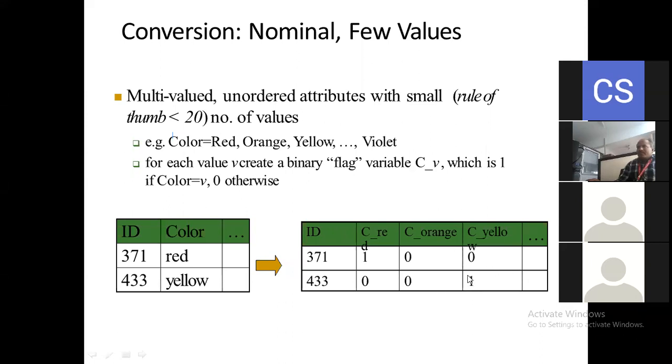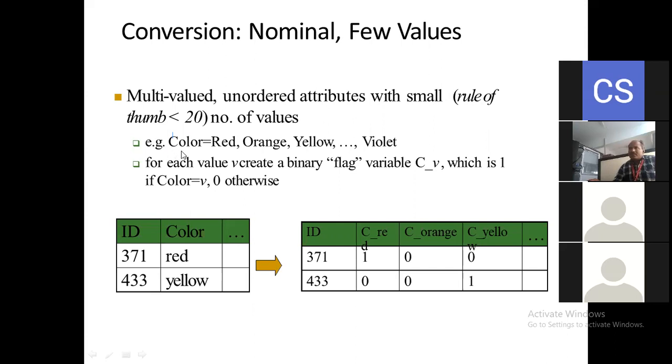In that way, why is the 1 there? Because yellow is present here. Okay, there is a color code yellow. So that's why for 433 we are going to consider 1 here, because 433 belongs to the yellow color. In that way we can convert the nominal value to the multiple values or the few values here. Okay, so this is one example of the conversion of nominal to the few values. This is about the multi-valued unordered attributes with a small rule of thumb.